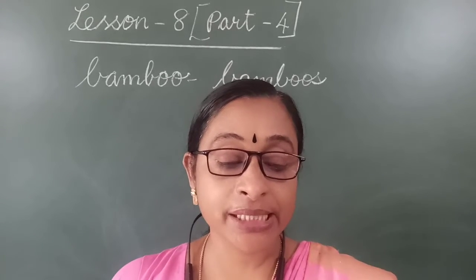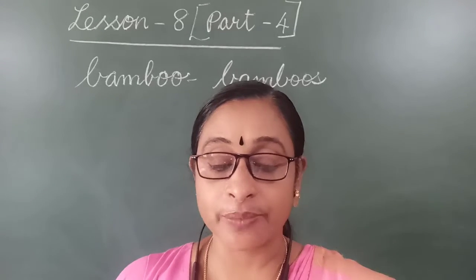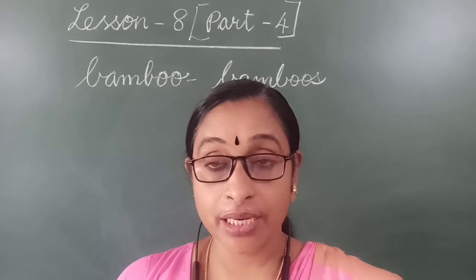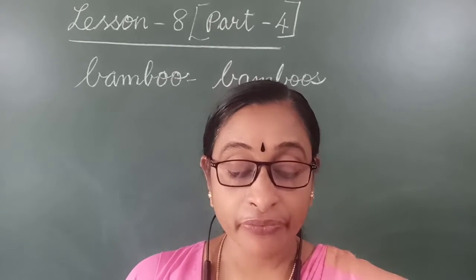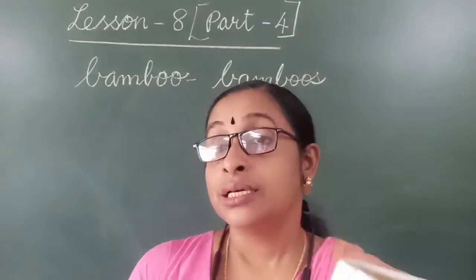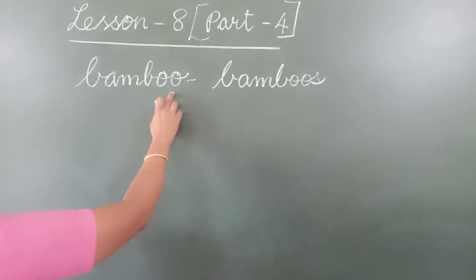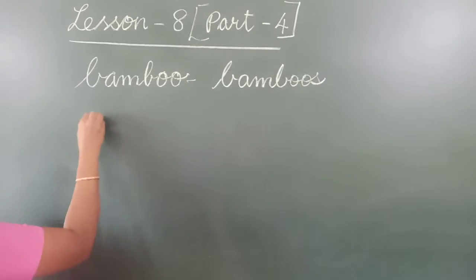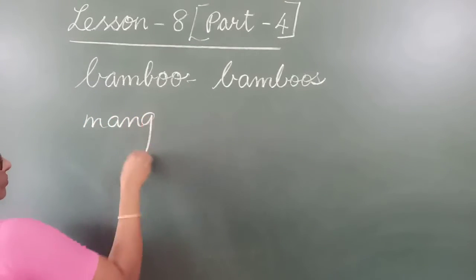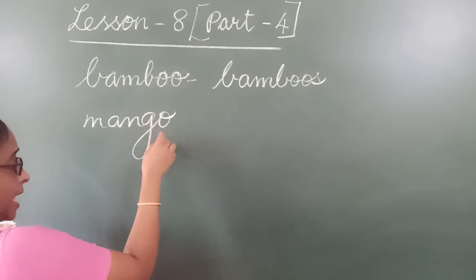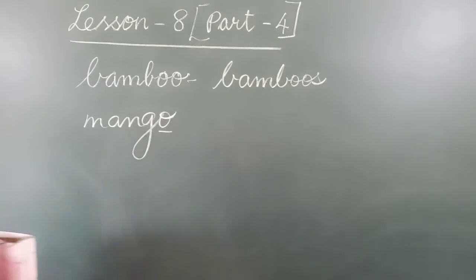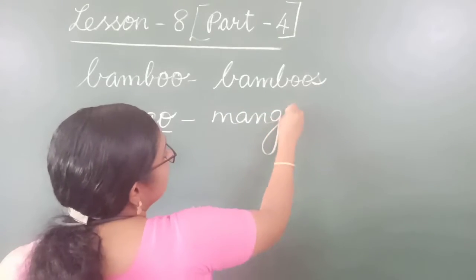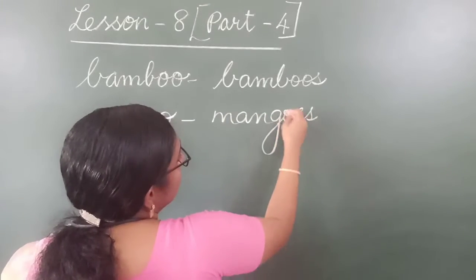Next one, but some nouns form their plurals by adding ES in the end. At the end of some words, we have to add ES. Here, the last letter is O, but we are adding only S with that. But here also the last letter is O, but when we make the plural, we have to add ES with that.